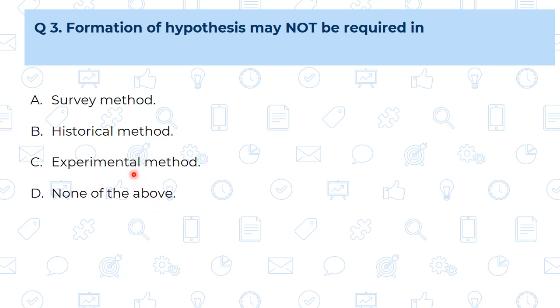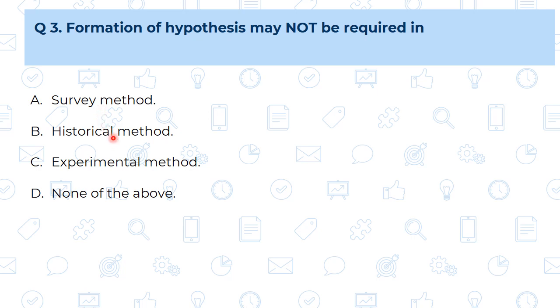See, at the time of experimental, hypothesis must be there because we are going to set up the hypothesis and according to that we are going to carry out the experiment. So in the case of experiment, hypothesis is there. In the case of survey method also there is a need of hypothesis. Means at the starting the researcher is going to make some kind of assumptions and after that he is going to carry out his process.